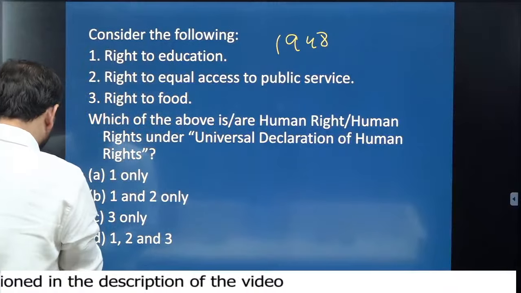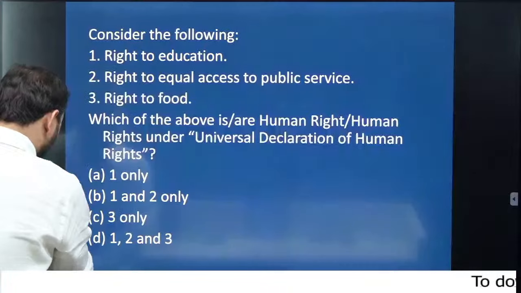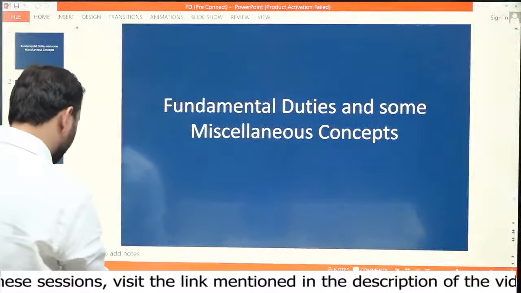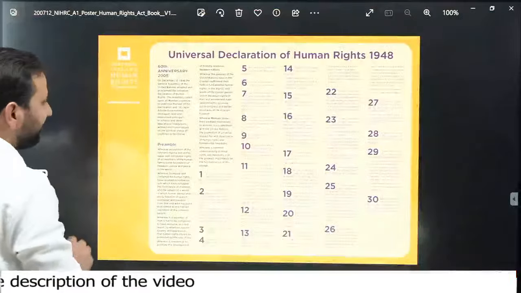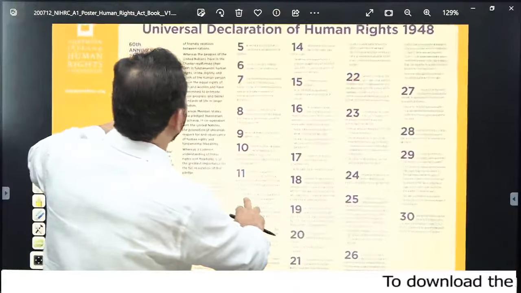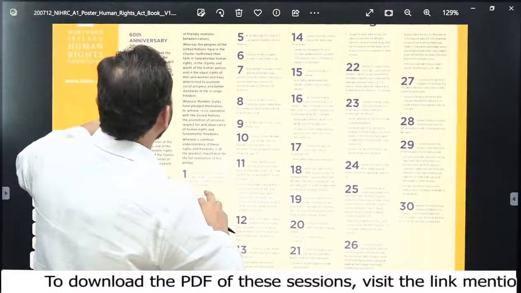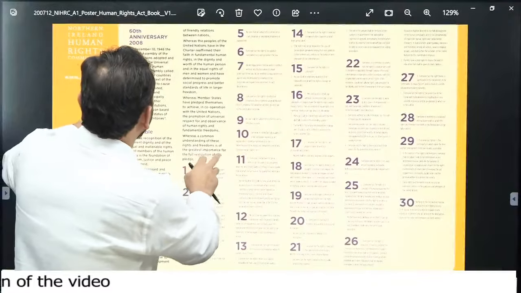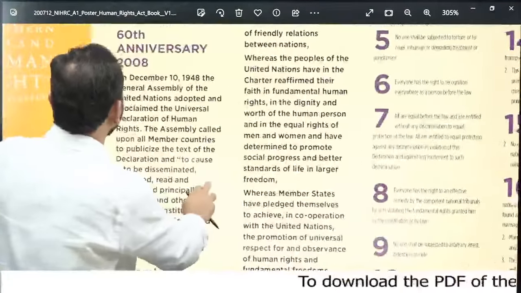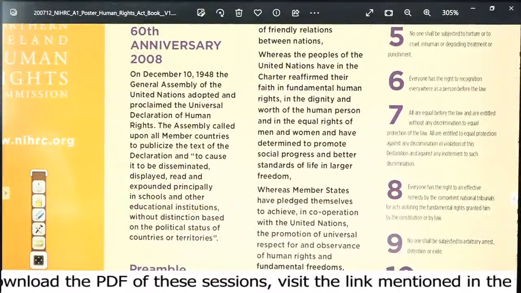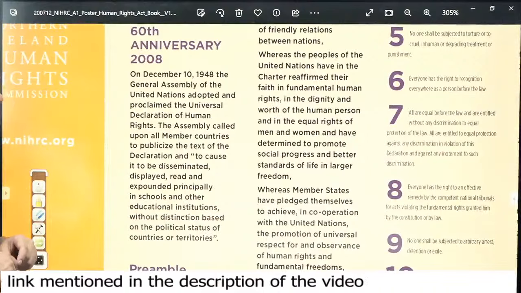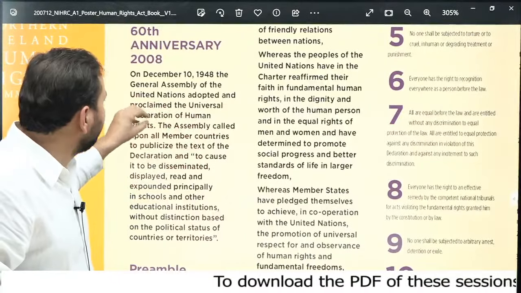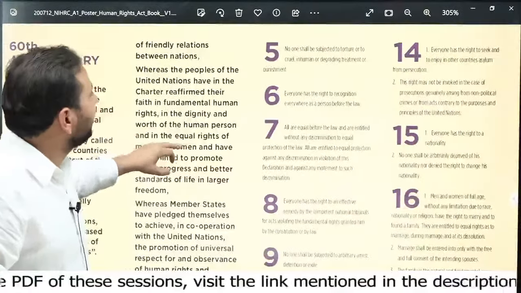If we go to the next level, I would also like to show you some additional concepts. If you talk about the Universal Declaration of Human Rights, you can see that these 30 declarations are there under the Universal Declaration of Human Rights 1948. If you see the questions associated with UPSC, I know it's not visible to all of us, but on December 10, 1948, the General Assembly adopted and proclaimed the Universal Declaration of Human Rights. India was a signatory of this, and on a regular basis we have been seeing questions from this section. So I would request you to please have a view over this.